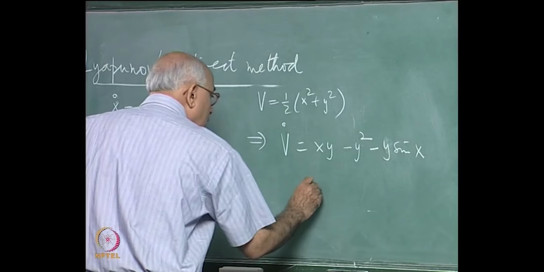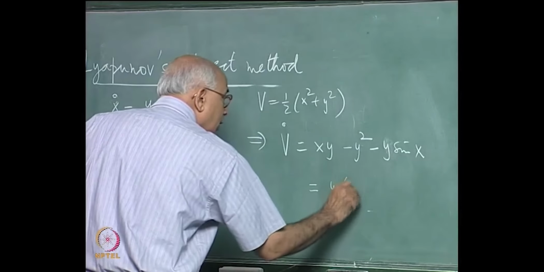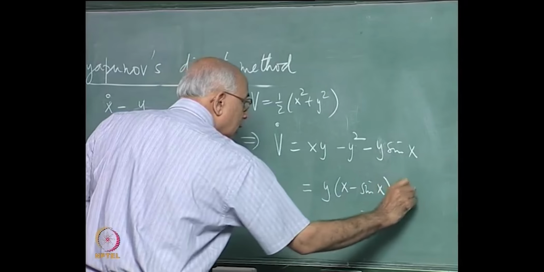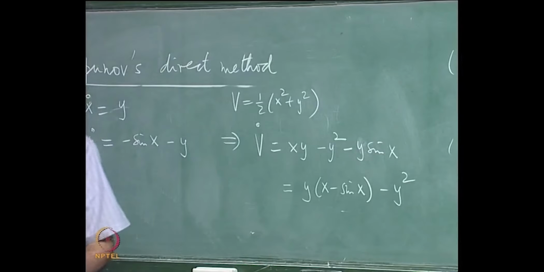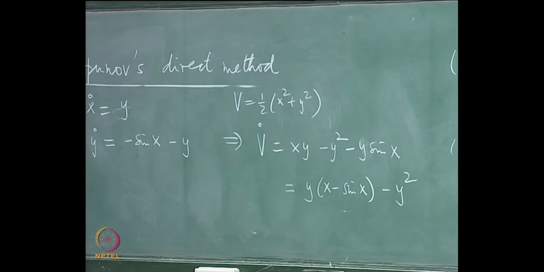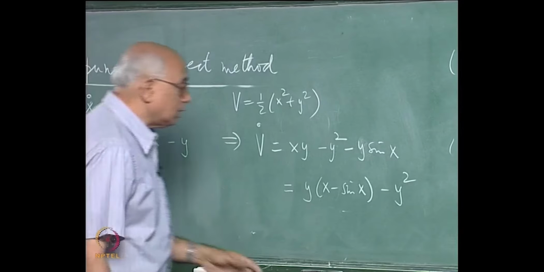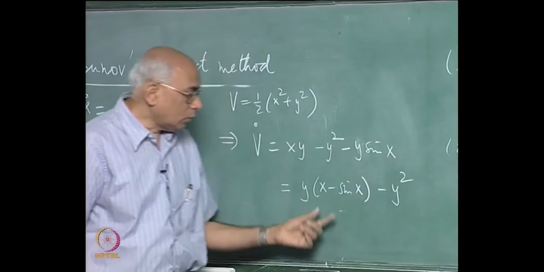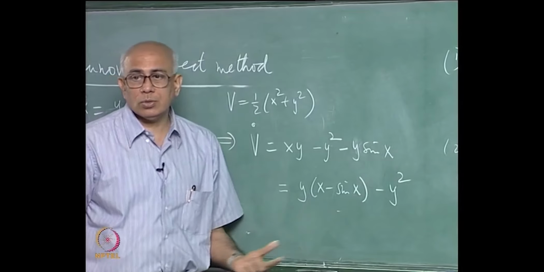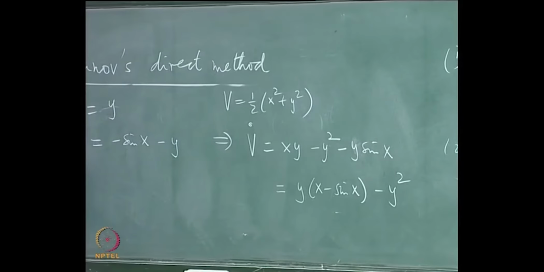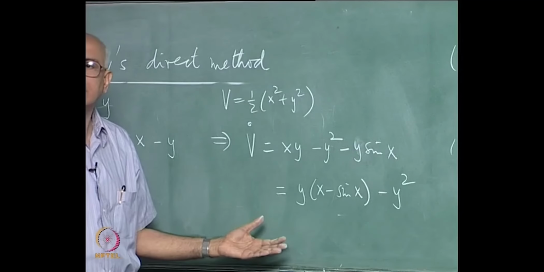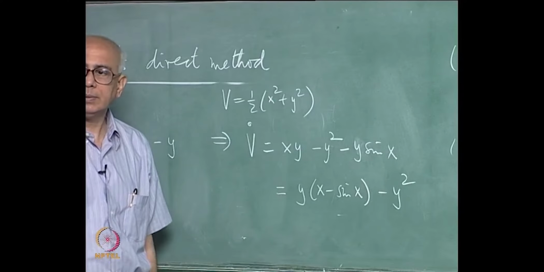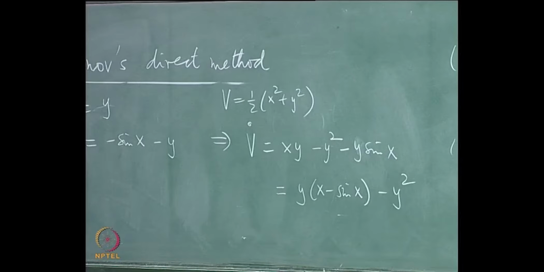So what happens now? This becomes equal to y times x minus sin x minus y squared. And even if I say the neighbourhood that I am interested in is restricted to a small neighbourhood of the origin and y is approximately 0, so I neglect the quadratic term, as you can see immediately that x minus sin x could have either sign, and therefore you are finished. You cannot make a statement about whether it is positive definite or negative definite and so on, not able to do that in this case. So this is not a very good choice.